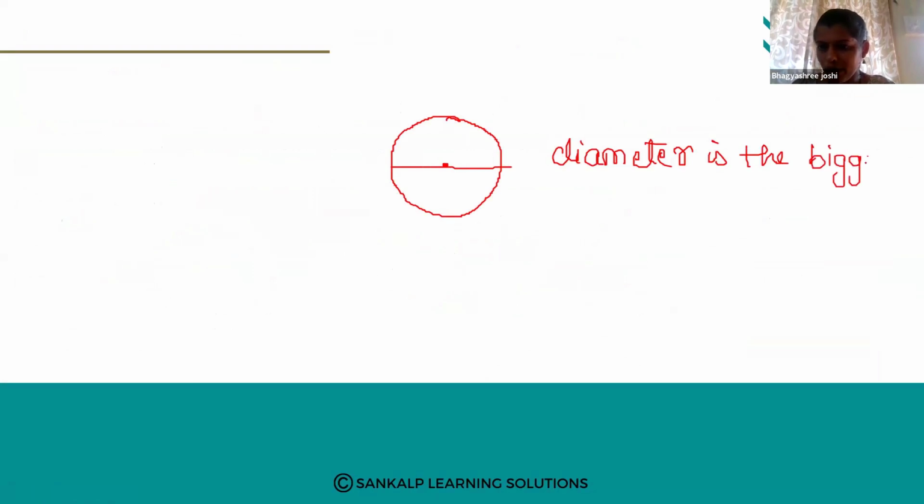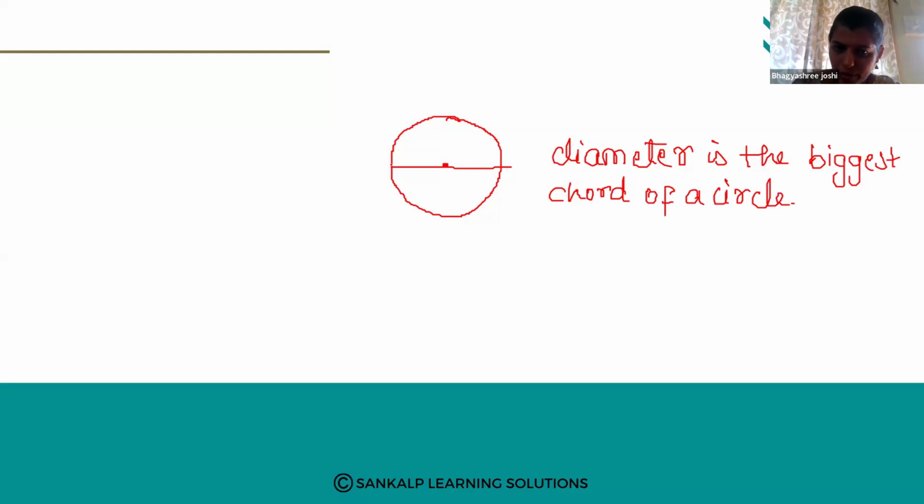If I ask, tell me the biggest chord of a circle, then the answer is the diameter of a circle is the biggest, or you can say the longest chord of a circle. Why do we say so?